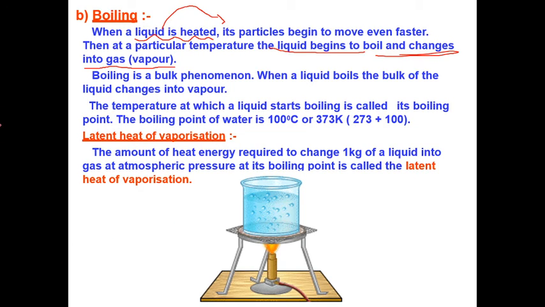So here, if the temperature is given in Celsius, it's 100 degrees C. How do you convert it into Kelvin? Add 273 to 100. So that's the value in Kelvin. We already discussed the latent heat, and what is the latent heat of vaporization? The amount of heat energy required to change 1 kg of a liquid into gas at atmospheric pressure, at its boiling point, is called the latent heat of vaporization.